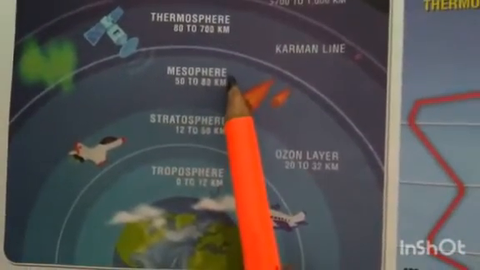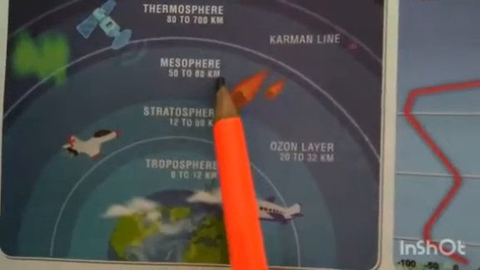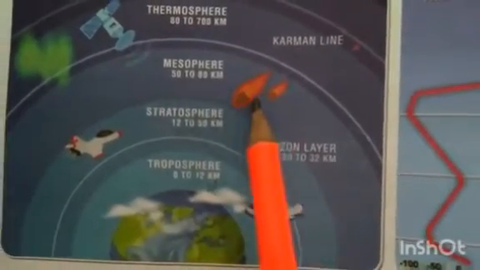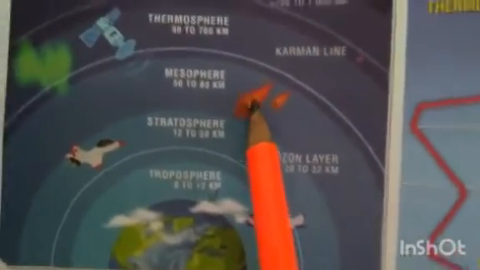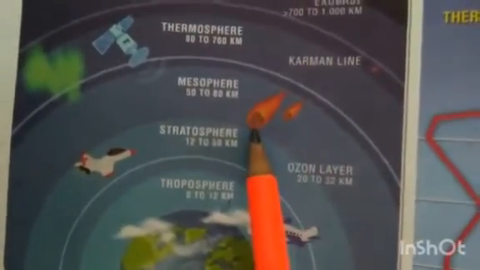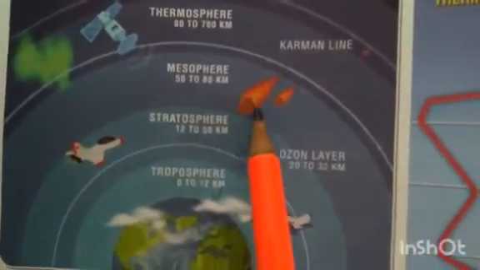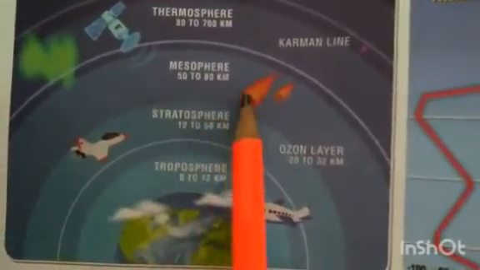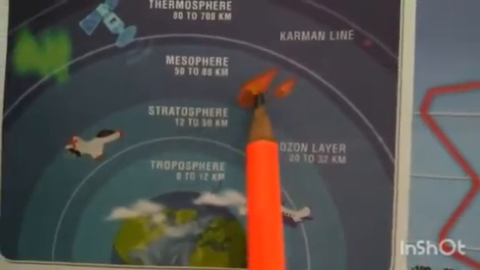It is also the layer in which a lot of meteors burn up. While entering the earth, they are burnt. Meteors burn up while entering the earth's atmosphere. They get burned in this layer only, meteors, shooting stars.